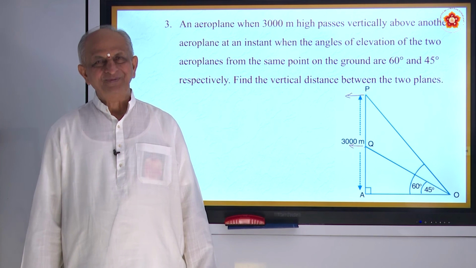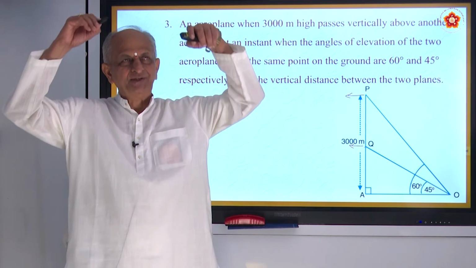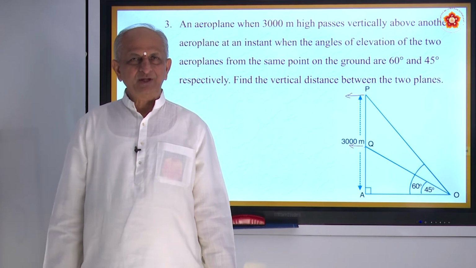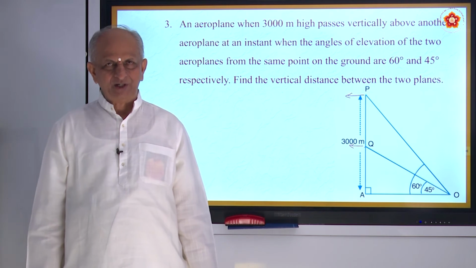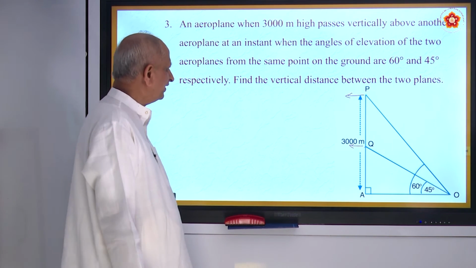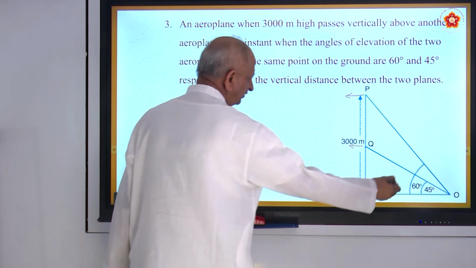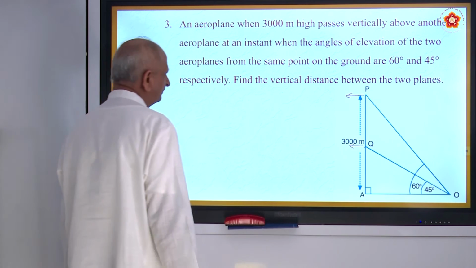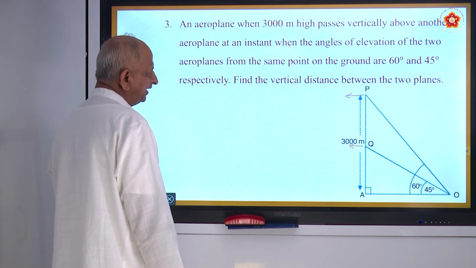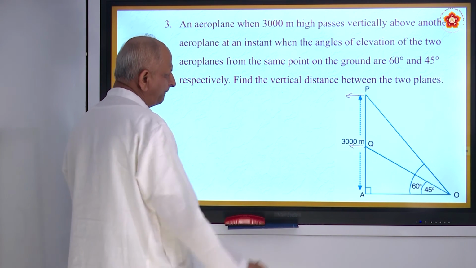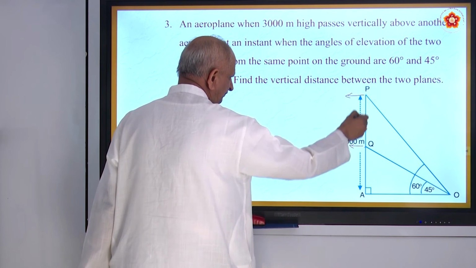How do you observe things at the top? Using a binocular or a telescope. Is it not? And here the angles are found as 45 and 60. Find the distance between the 2 planes. This is what they are asking.